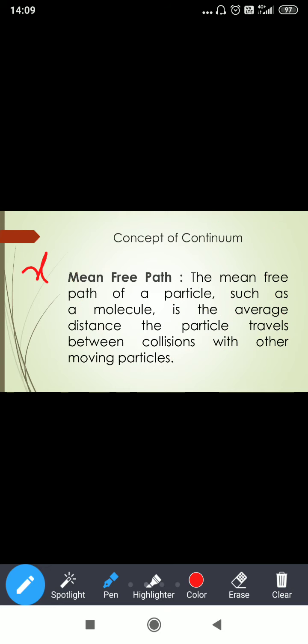So what are x1 and x2? x1 is the average distance between molecule 1 and 2, x2 is the average distance between molecule 1 and 3, and so on. If you average all these distances, you will get the mean free path. Understood this point now? Everyone? Any doubt? What is mean free path?